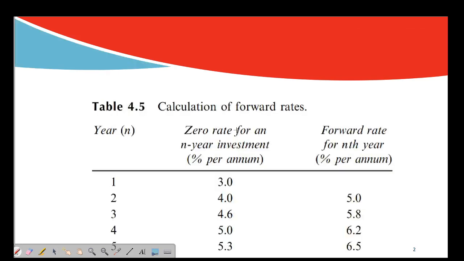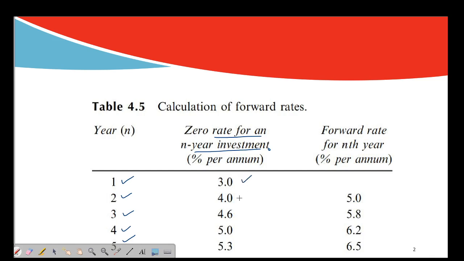So now the calculation of forward rates. This is the zero rate for an n-year investment. n can be 1, 2, 3, 4 and 5, and this is the zero rate. It will be given in your exam, or in your question, to calculate the forward rate.